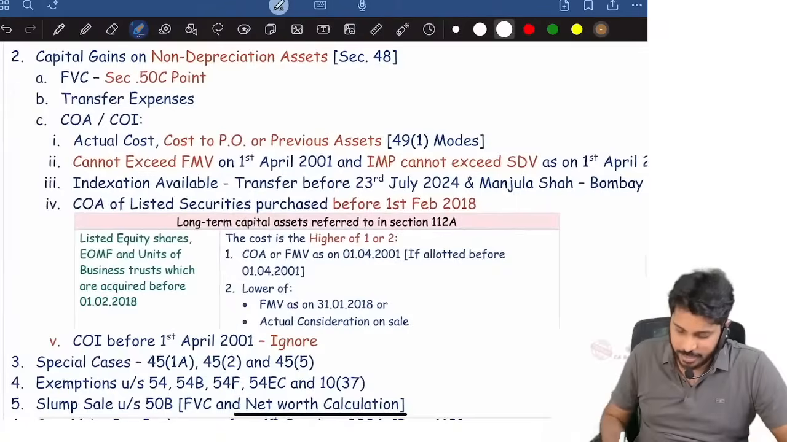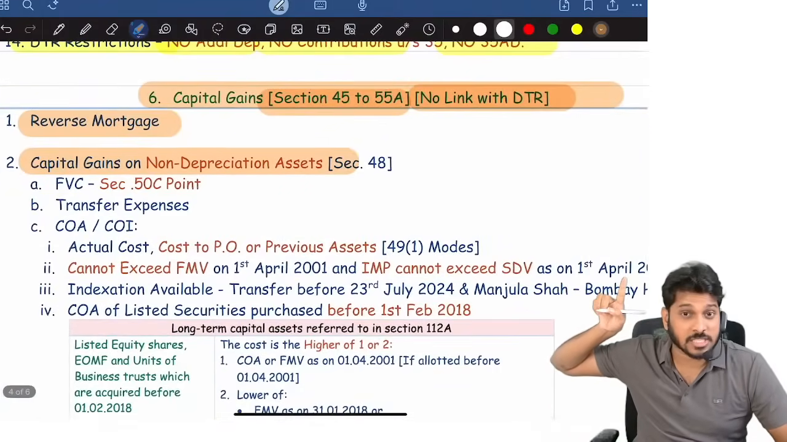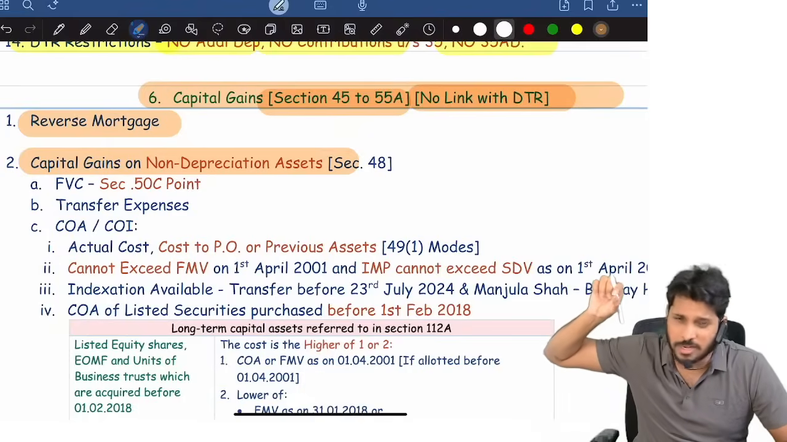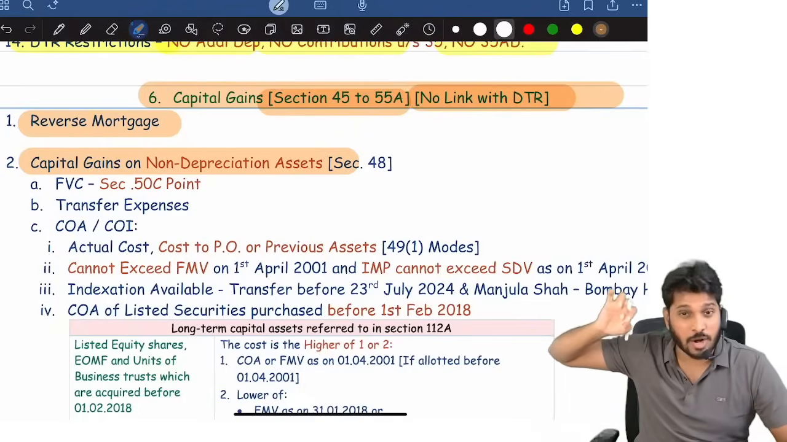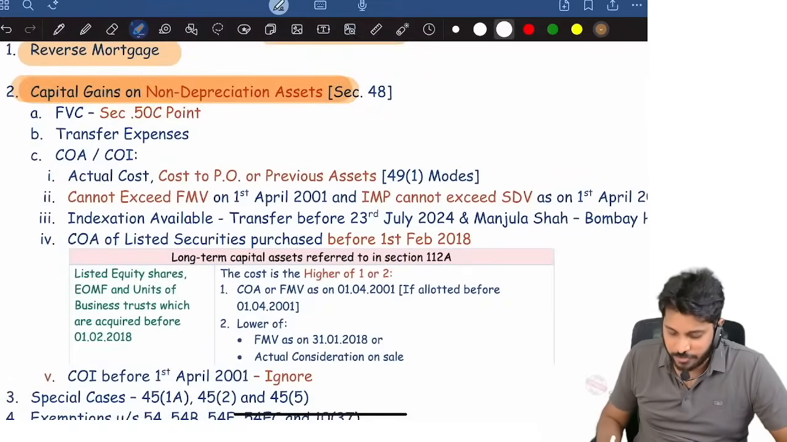Capital gains on non-depreciable assets. The entire capital gains, almost 2.5 hours of revision, is there in the same playlist I showed, in the Part 1 income tax marathon, the 12 hours marathon. Inside it the 2.5 hours capital gains revision is there. Reverse mortgage, everything I covered. So you watch there. Capital gains: how to compute for non-depreciable assets?